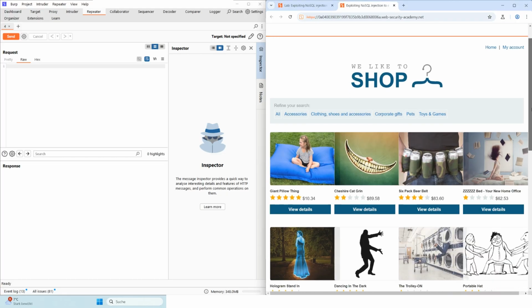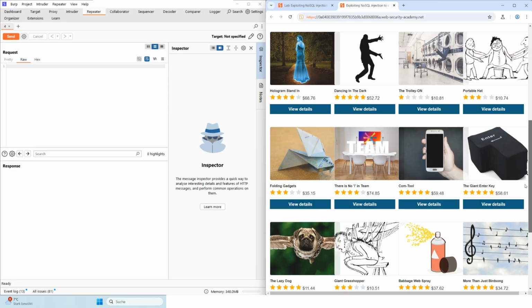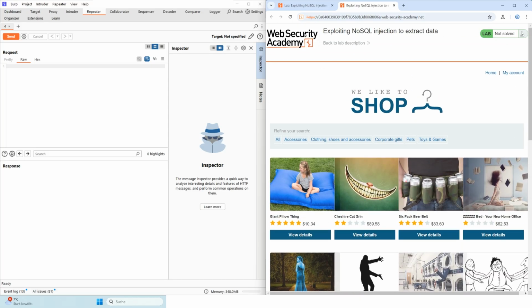After starting the exercise, the store should look like the one in the video. However, it is possible that the products in the store are different, as the Web Security Academy exercises are generated again and again. It is important to note that this has no influence on the solution.